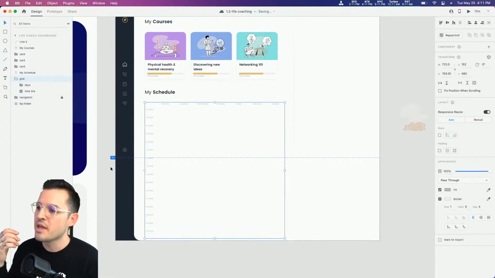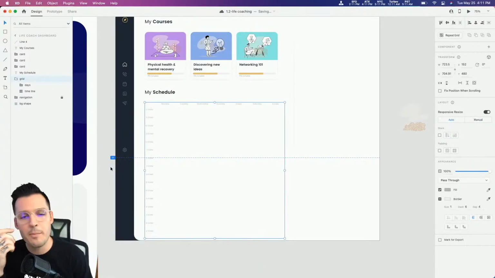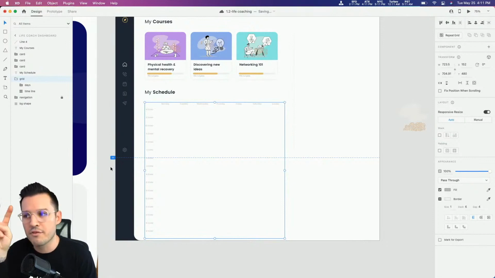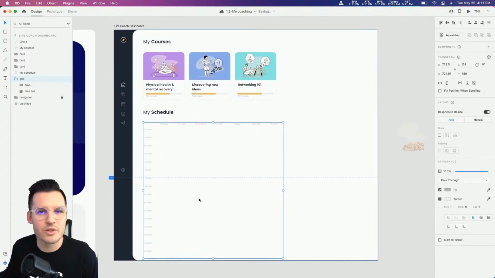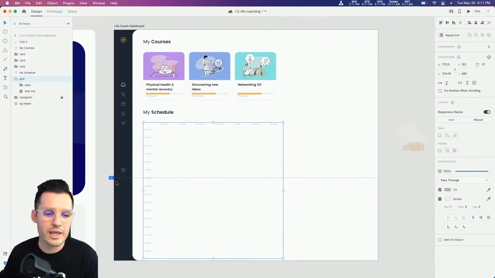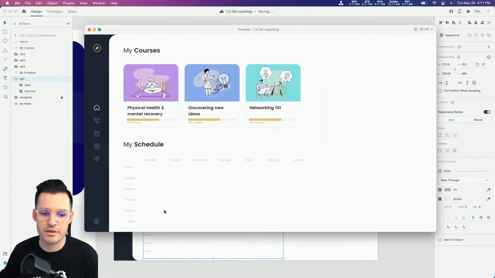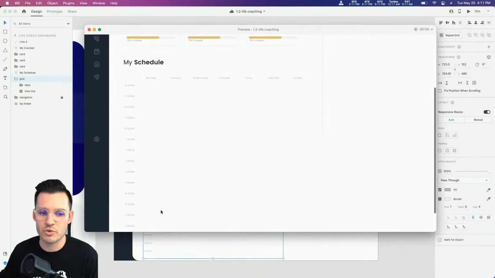Now this blue line that's there, if you're not used to this, represents the above the fold. What does the prototype actually see? Do we want to see more? Do we want to see less? We have it set up at a standard 1920 by 1080. So we can just keep that exactly where it is, and it's going to cut off everything that's below this fold. Now I can just scroll down.